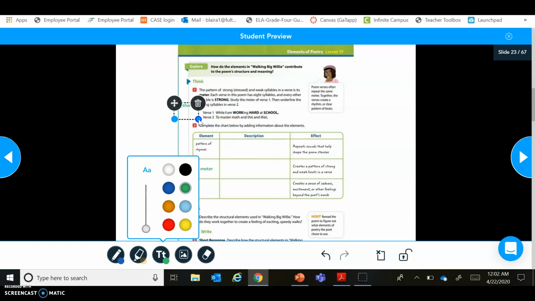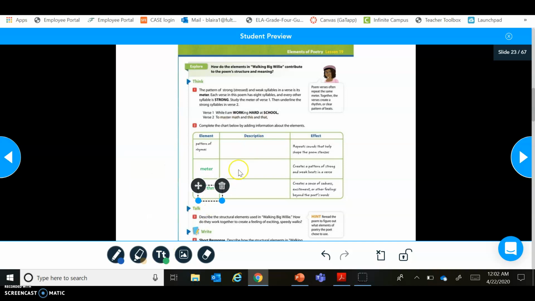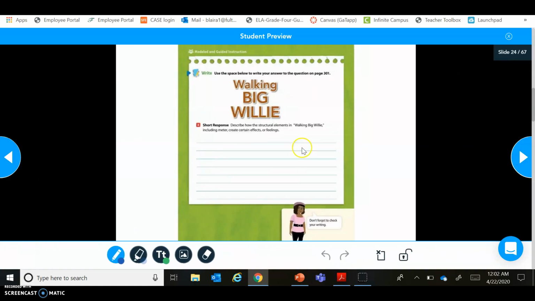So you all need to go and put the description of what a rhyme is in this first box. You're going to put the description of what a meter is in the second one in the middle, and then what the rhythm is. And you're going to finish that by typing in just like I have, and finish up your description. And then you're also going to answer question number 4 on this next page of the Nearpod. It wants you to describe how the structural elements in the poem we just read, Walking Big Willie, including meter, create certain effects and feelings.